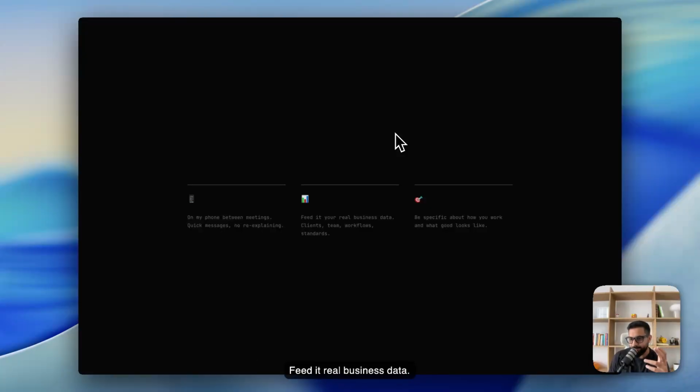Feed it real business data. Again, be careful about security protocols because this is sensitive information. I'm not giving it hypersensitive info. I'm just giving it top level context, which I would share anyway. And then be specific about how you work and what good is so that it's got context on how to give you what you want in the quality that you need.